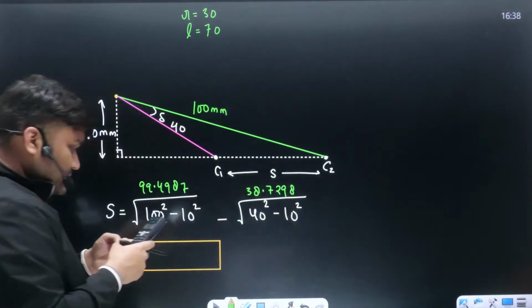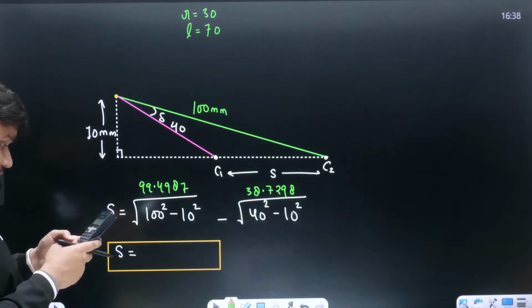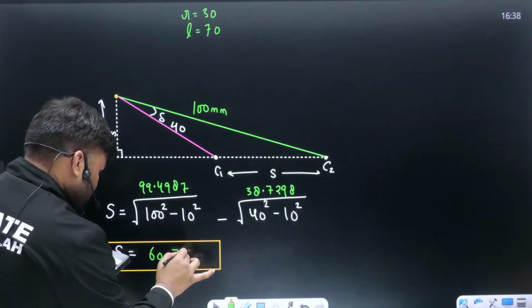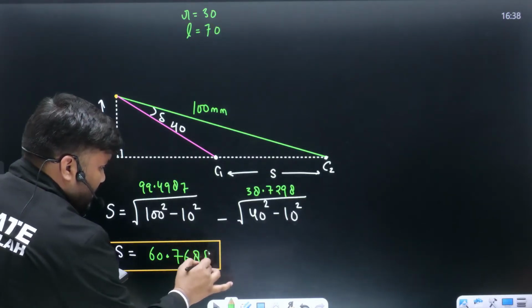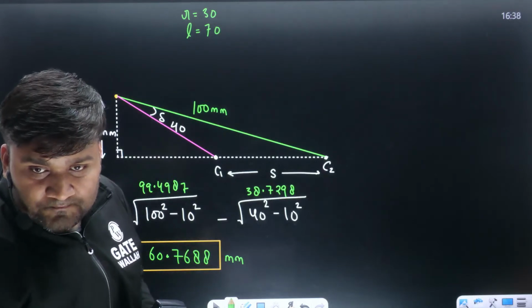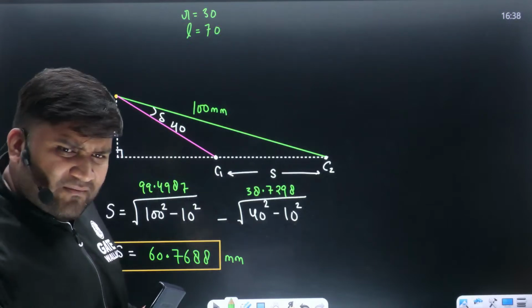38.7298 subtract minus 99.4987. This value is coming out to be 60.7688 mm. Clear, beta? I will answer all your questions.